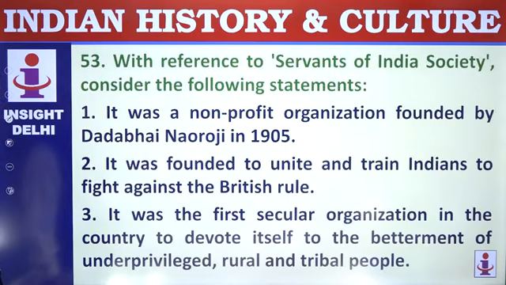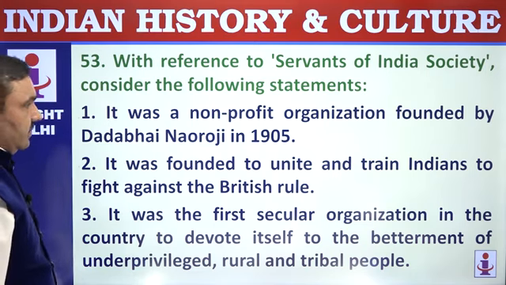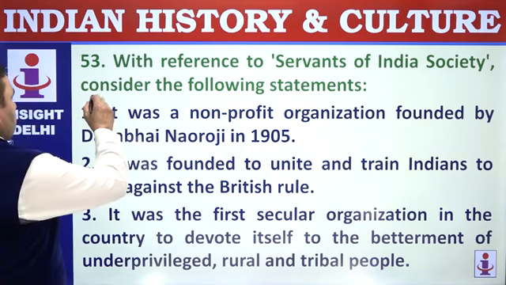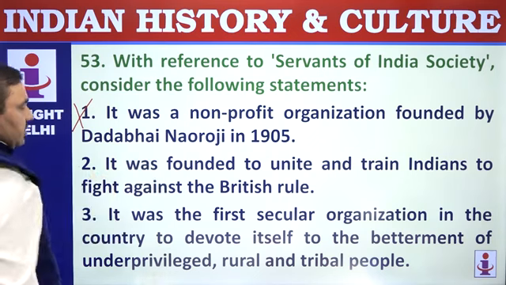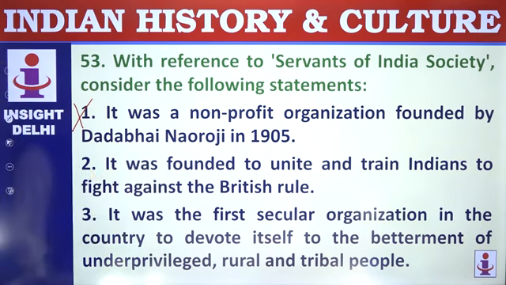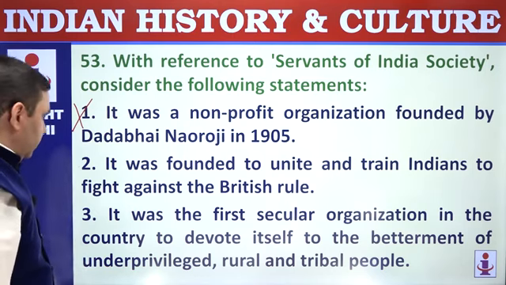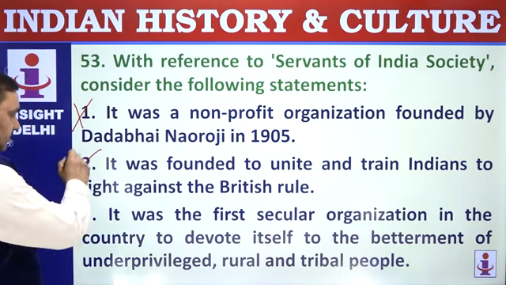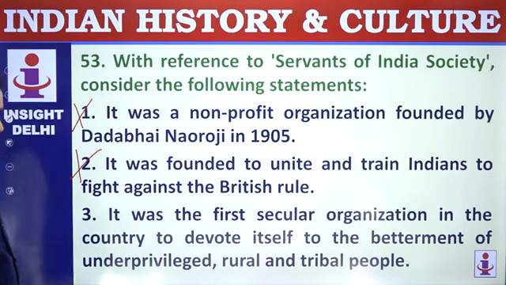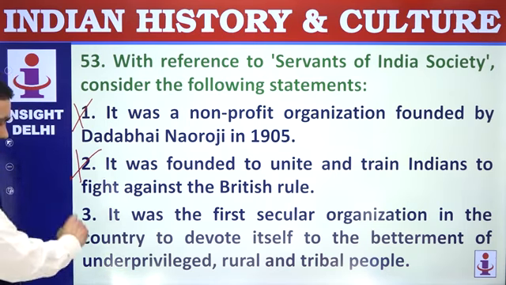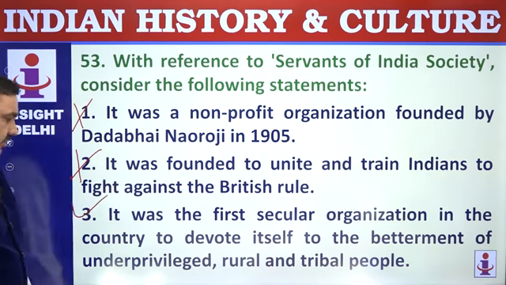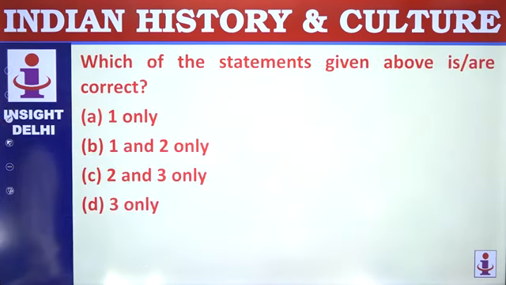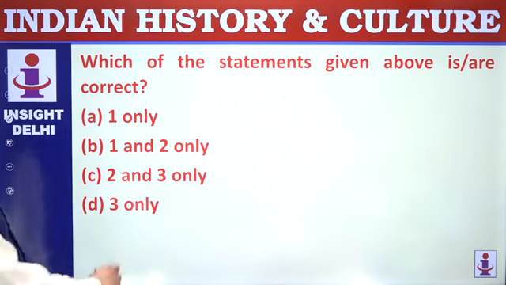53. With reference to Servants of Indian Society, consider following statements. It was a non-profit organization founded by Gopal Krishna Gokhale, not Dadabhai Naoroji. It was founded to unite and train Indians, not to fight against British rule; it was for social, cultural matters. It was the first secular organization in country to devote itself to betterment of underprivileged, tribal and rural people. That's correct, only 3.